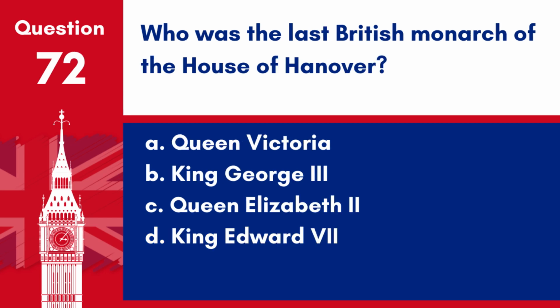Question 72. Who was the last British monarch of the House of Hanover? A. Queen Victoria. B. King George III. C. Queen Elizabeth II. D. King Edward VII. Answer A. Queen Victoria. She was the last monarch of the House of Hanover. Her son Edward VII belonged to the House of Saxe-Coburg and Gotha.